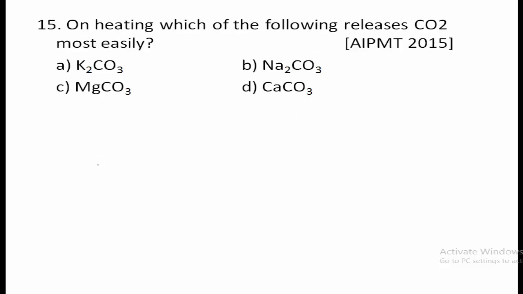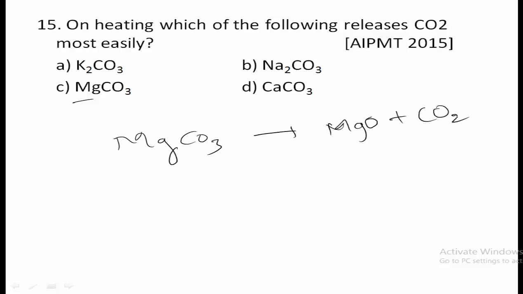The 15th one, on heating which of the following releases carbon dioxide most easily? So among these, magnesium is more reactive, and thus magnesium carbonate easily decomposes to magnesium oxide and carbon dioxide. So option C is the correct answer.